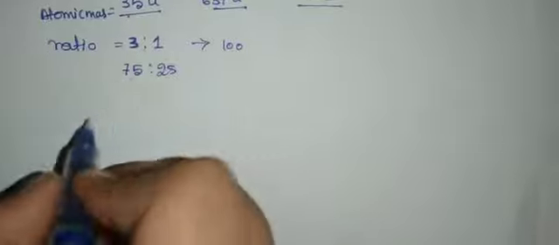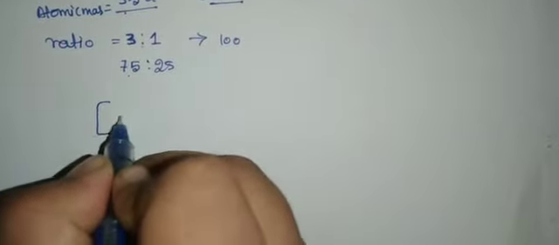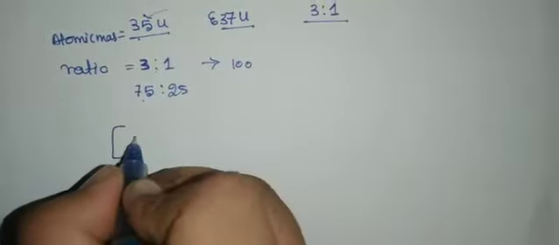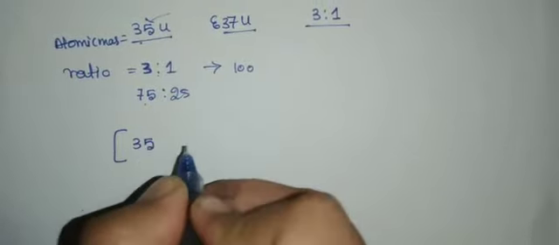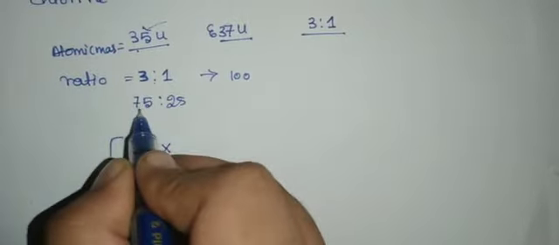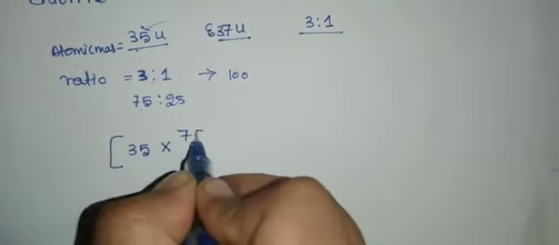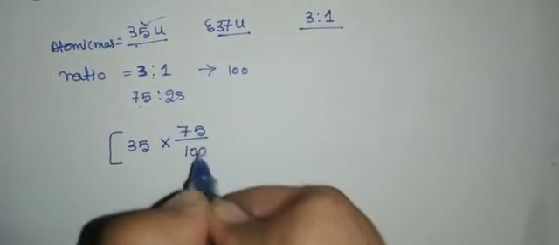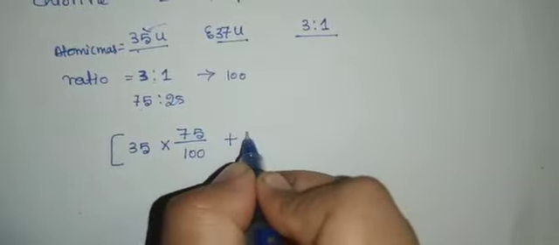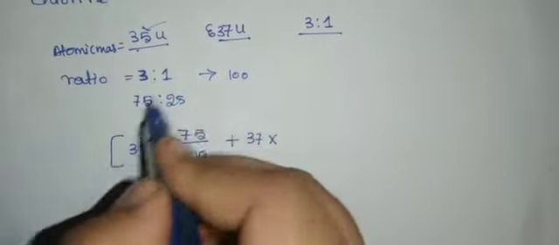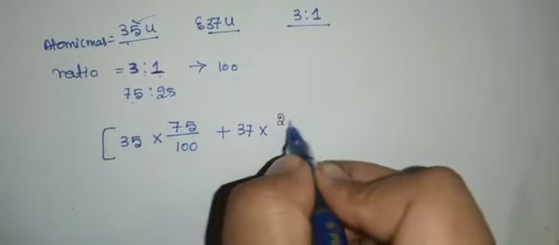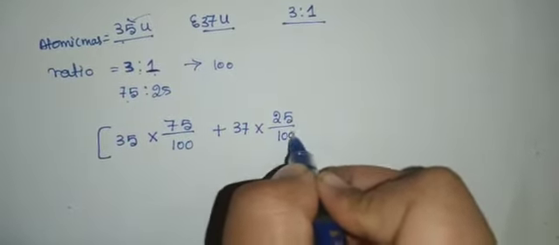So we'll apply it into the formula. What is the mass of the first isotope? The first isotopic form is 35, into 75 in the 100, as 3 in the ratio means 75. Next, the other isotopic form is 37, and what is its ratio? 3:1 means 1, and 1 means 25. 25 divided by 100.